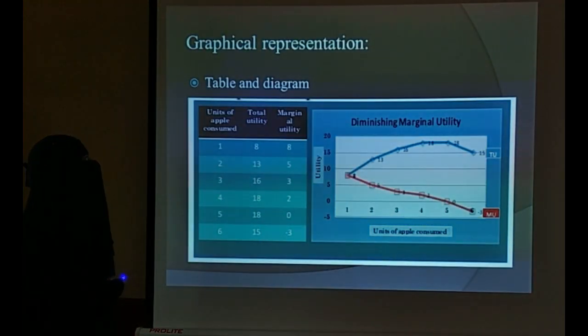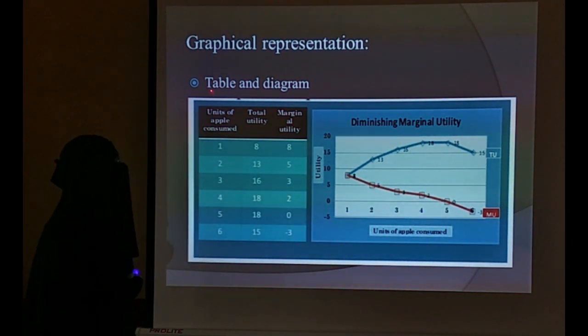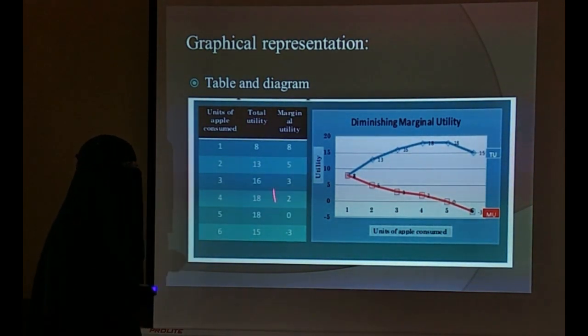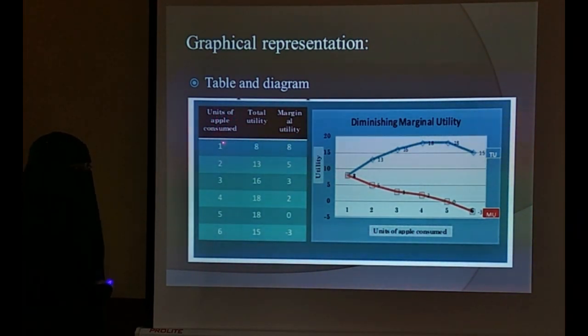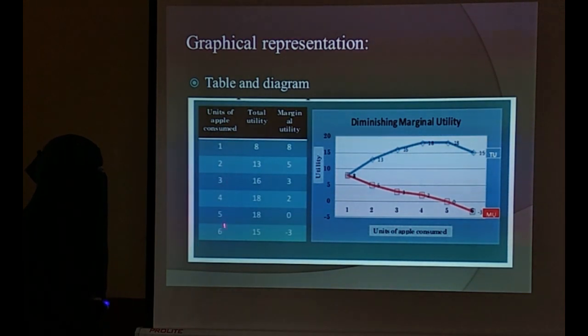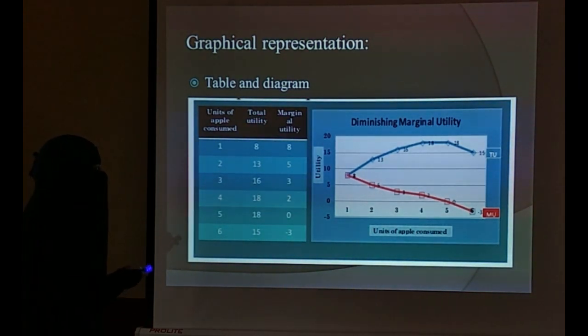Next. This law can be explained with the help of graphical representation, that is by the table and with the help of a diagram. In the table we can see that, again we have taken the same example of apple. In the table, three things have been represented. One is units of apple consumed, 1, 2, 3, 4, 5, 6, and total utility is measured here, and marginal utility is also measured here. And in the diagram we'll see it later.